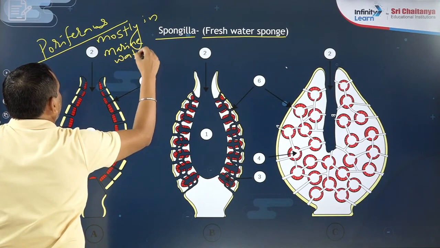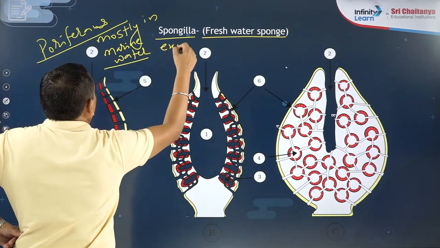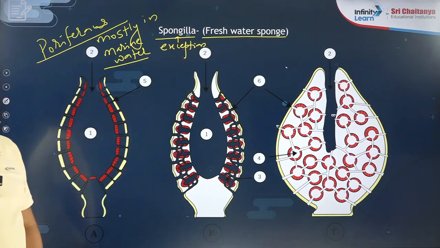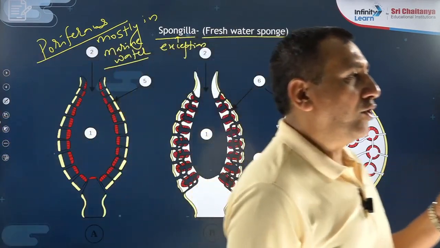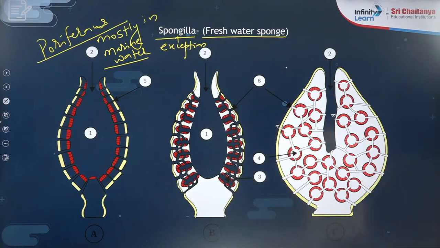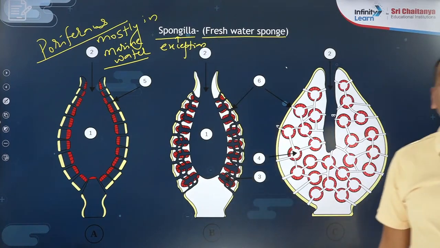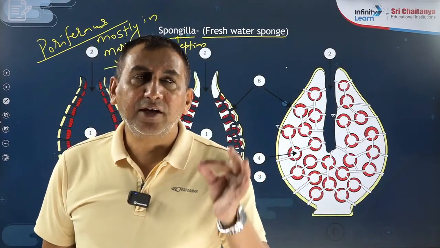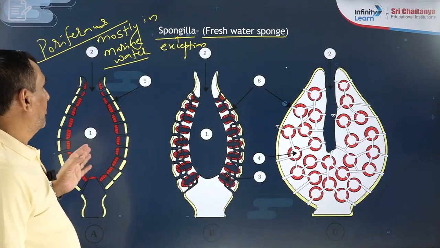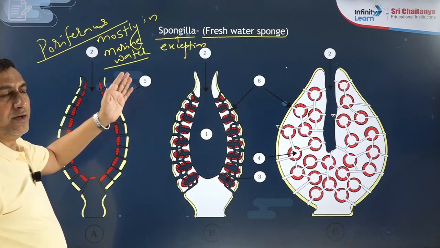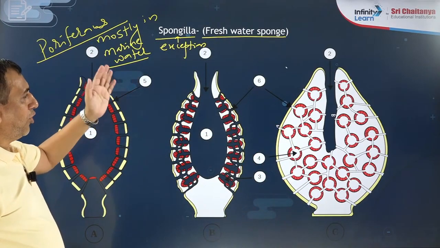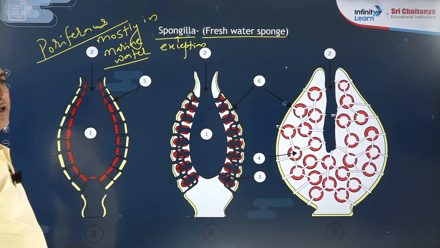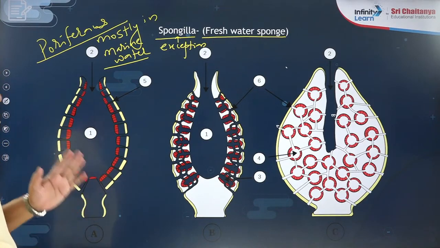They are marine water animals, but there is one exception, Spongilla, which is known as the freshwater sponge.